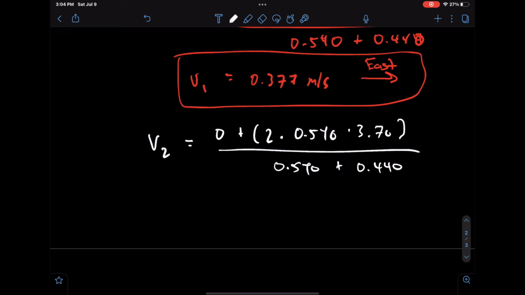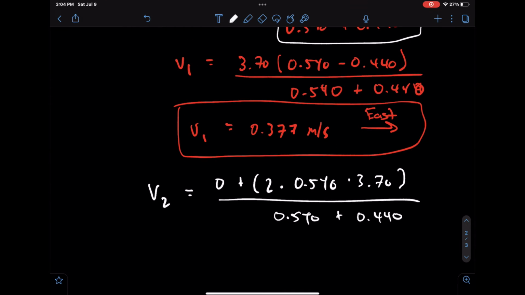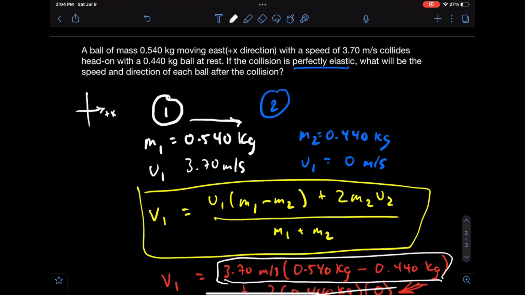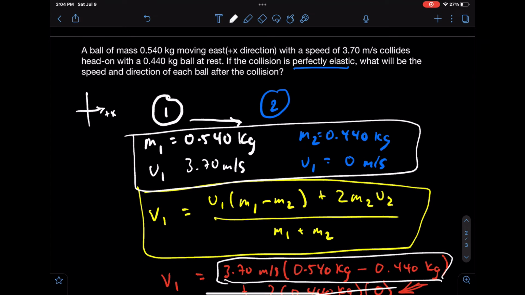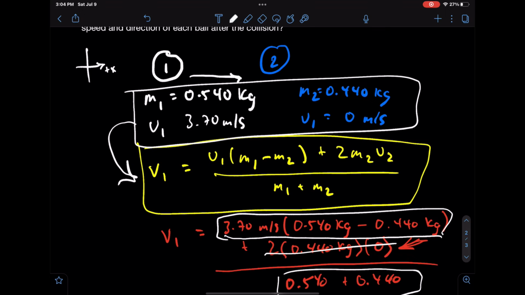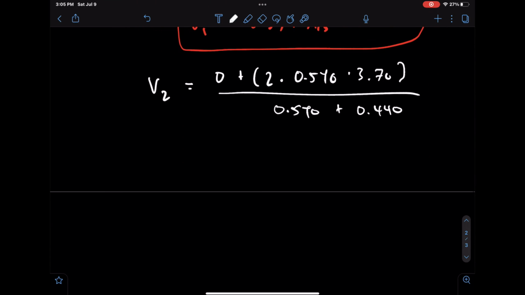These numbers are just from plugging in the initial numbers into this equation again. After calculating that, we'll find that the final velocity of ball 2 is equal to 4.07 meters per second. And again, since this is positive, that'll be moving in the east direction.